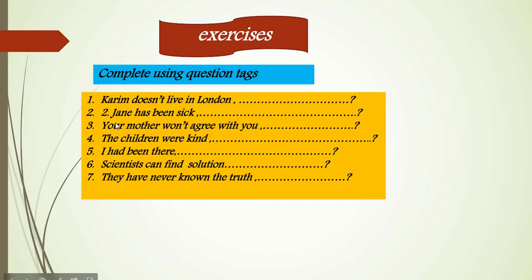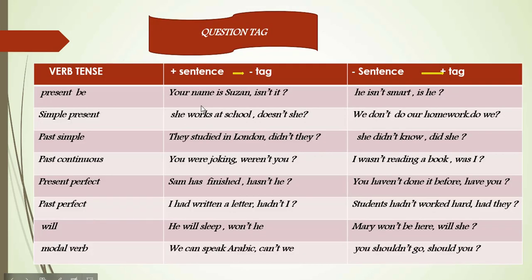Then we have simple present. For simple present, the sentence we have here is: She works at school, doesn't she? So here we have works, which is positive. So the question tag is doesn't she, and doesn't is negative.